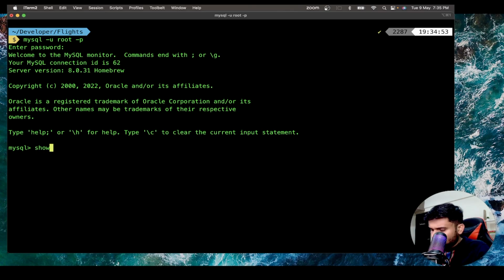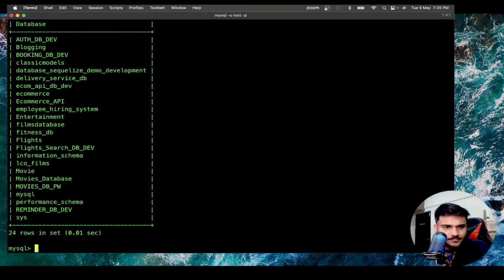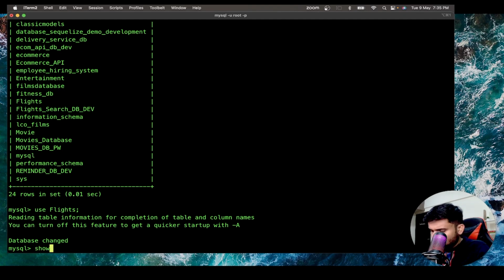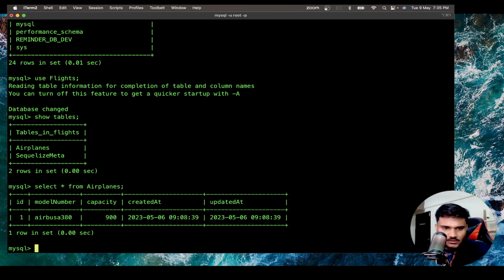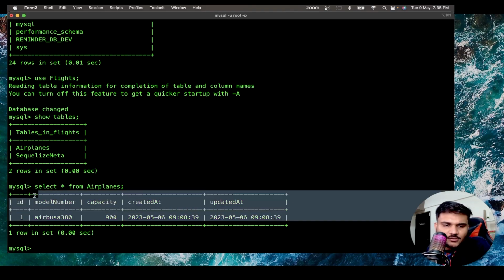Show databases. Okay, and we have a flights database. Use flights, show tables. You can see we have an airplanes table. Select star from airplanes. Okay, you can see a bunch of things are there.